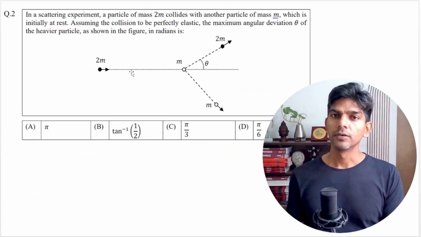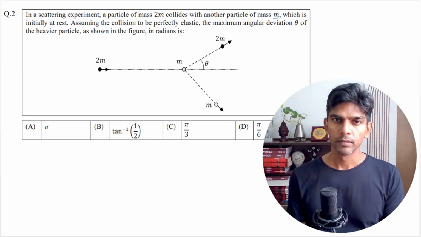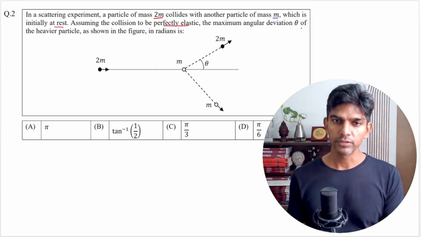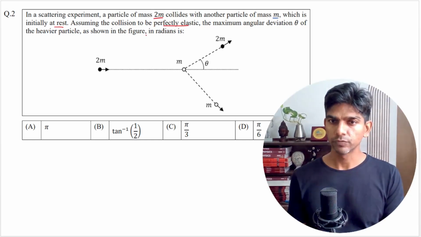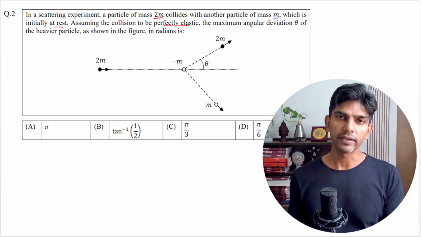Let's get started. Now this is the second question of JEE Advanced 2025 paper 1. So let us see the question. Here in a scattering experiment, a particle of mass 2m collides with another particle of mass m which is initially at rest. Assuming the collision to be perfectly elastic, the maximum angular deviation theta of the 2m particle as shown in the figure, in radians, is. So we have to find the answer in radians, the angle of scattering.